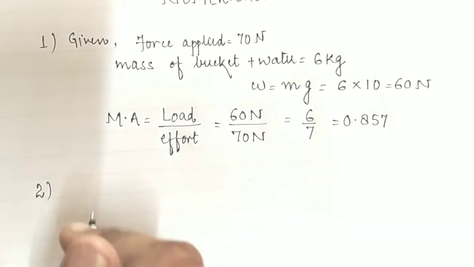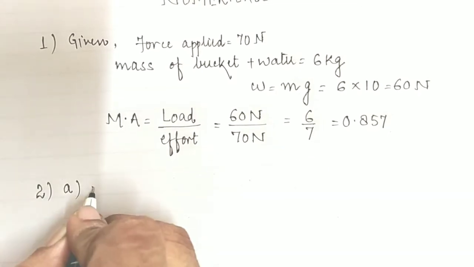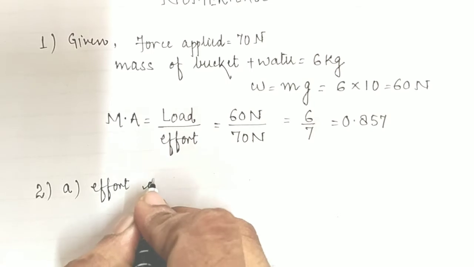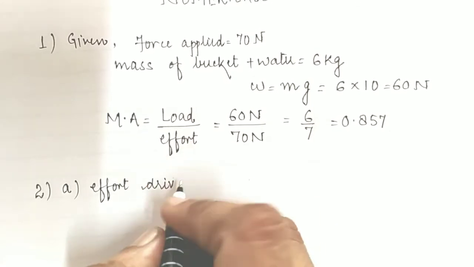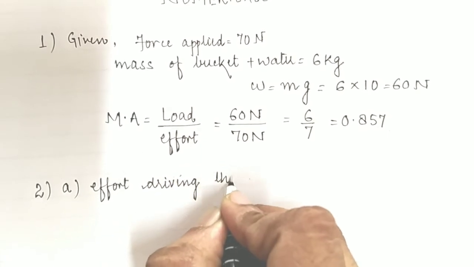In order to solve this part of the question, what is given? The effort driving the pulley.